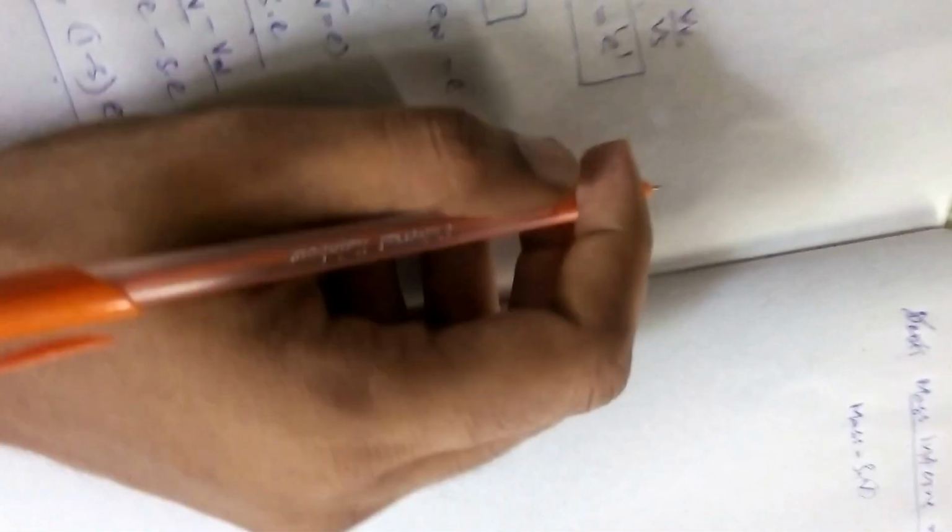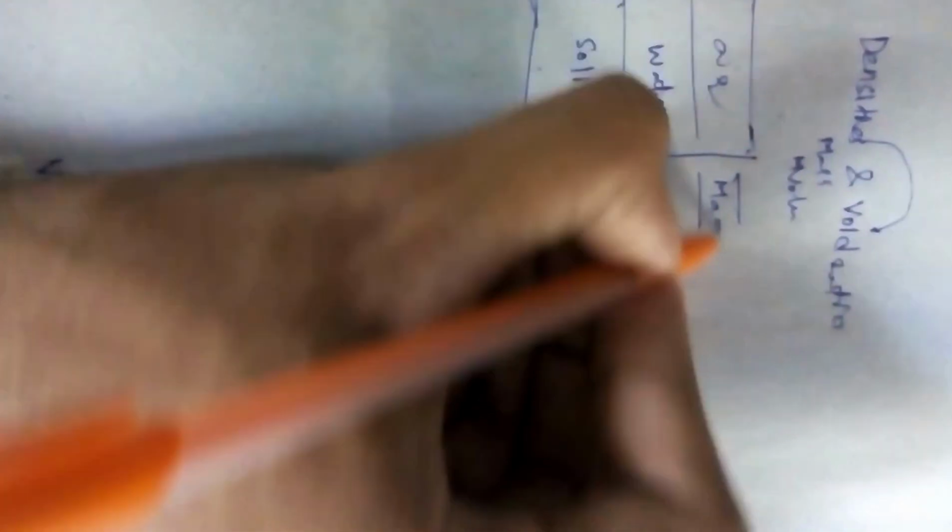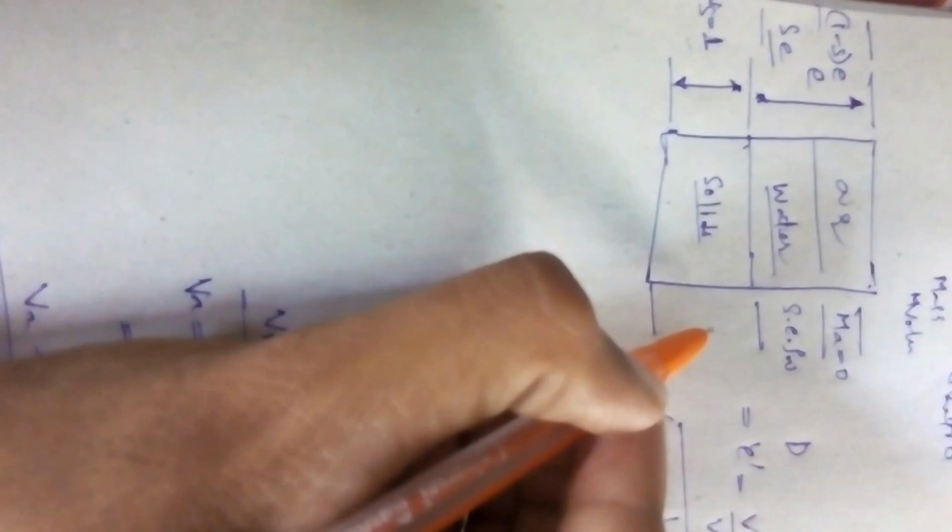We already got the volumes in terms of void ratio, so we need not worry about it. We know that the mass of air is negligible, so we take it as 0. And the mass of water is nothing but volume times its density. Se is the volume and rho w is its density, and the mass of solids is volume, which is unity, times the density.